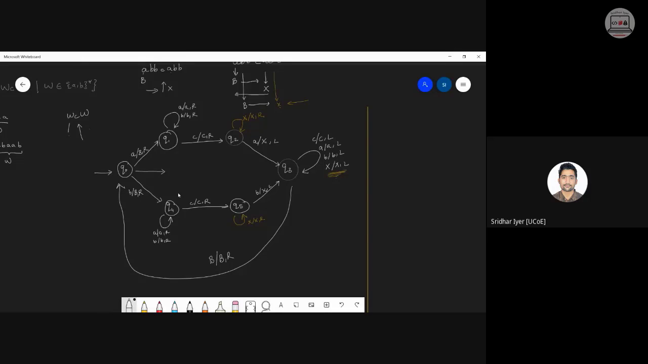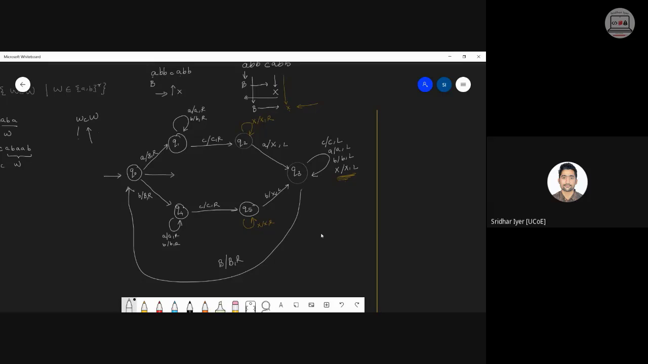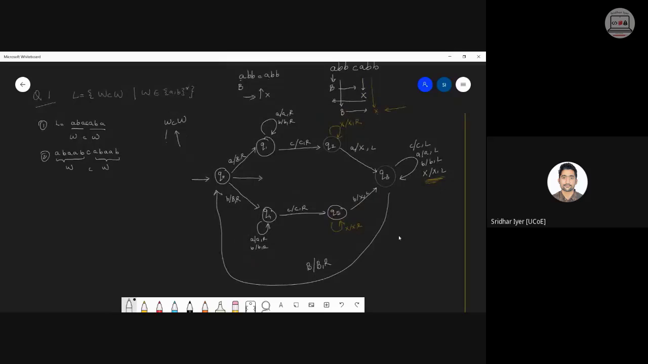We have not checked what to do with the C, right? So you only tell me, if I encounter a C alone, that is also a string, right? Because question में क्या दिया है? W belongs to, or W could be a null character also because it is the closure of A comma B, right? So W can even be null. So the string could be even just C. So in that case, from Q0, if I encounter a C, I will replace that with a blank and move right to a state Q6.